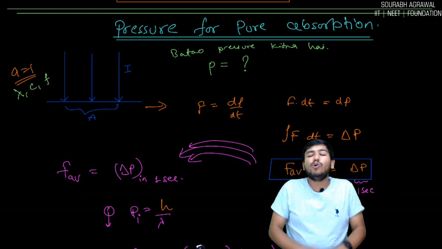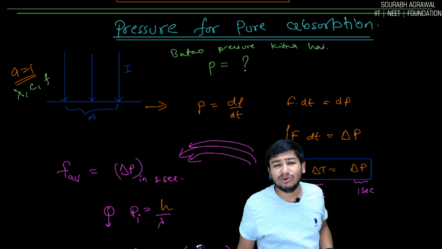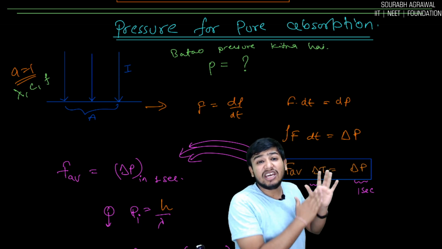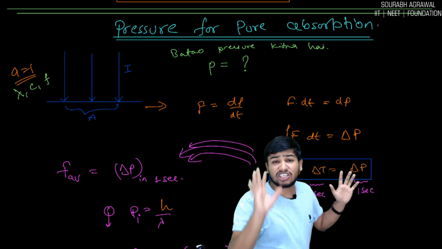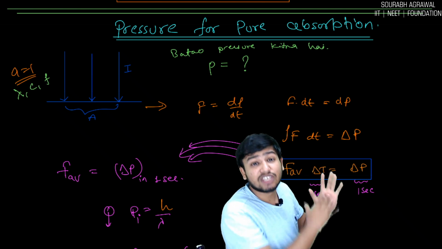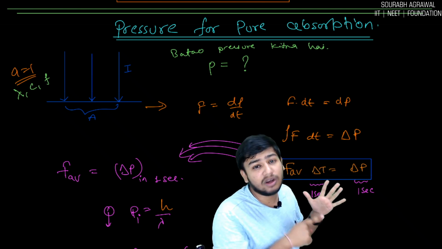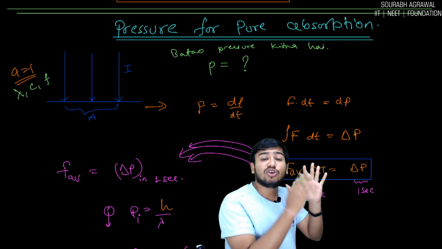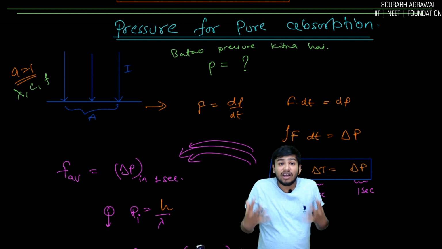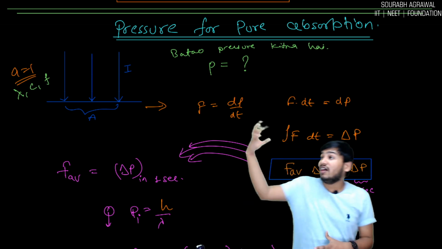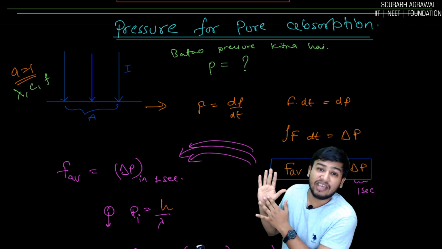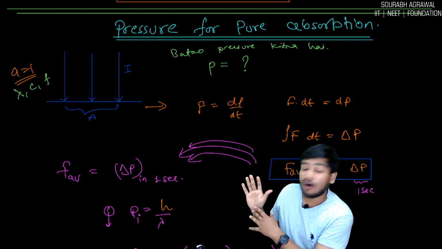And we will not do anything new. What do you want? Just tell me. Pressure. Radiation pressure. Just forget about the radiation, just concentrate on the term pressure. What do we want? Pressure. We know that pressure is force upon area. Area will be given. So what do we want? Force. So our aim is to find the force that light is applying on any surface. So how will we find that?